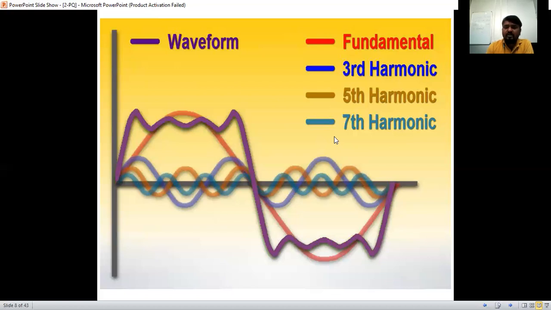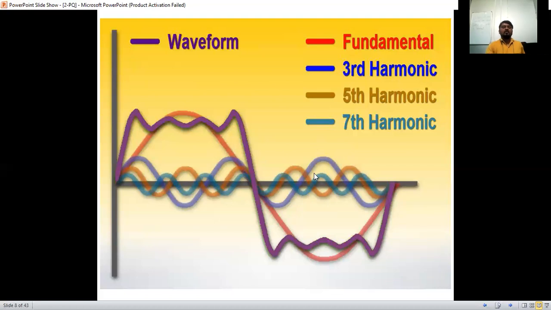Not only the seventh, you can consider the ninth harmonic, 11th, 12th, 13th, like that. Up to 10th, only the odd harmonics are harmful, because a half cycle comes here and a half cycle comes there. So that is a problem. For the even harmonics, the complete cycle flows half and half, so we can manage that. Even harmonics are also not acceptable in the system, but the harmfulness is more for the odd harmonics.